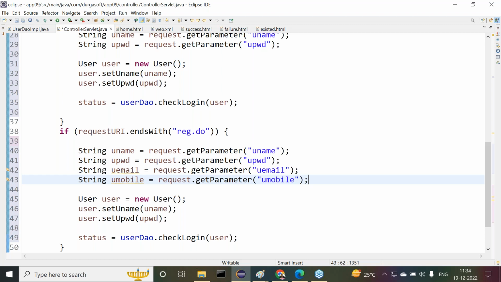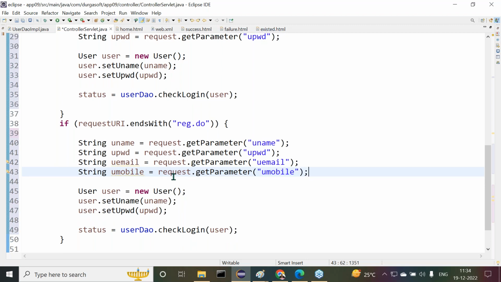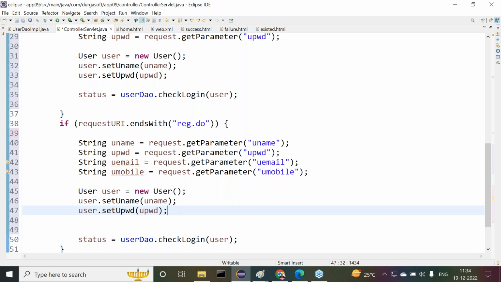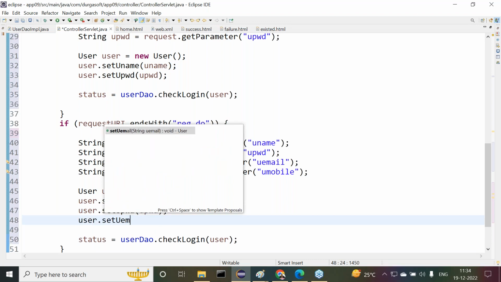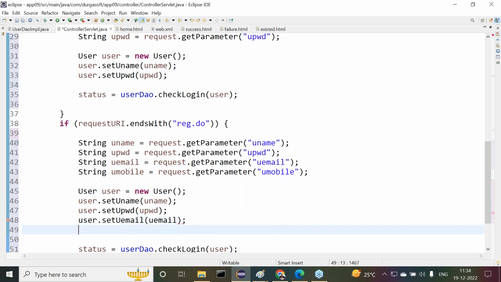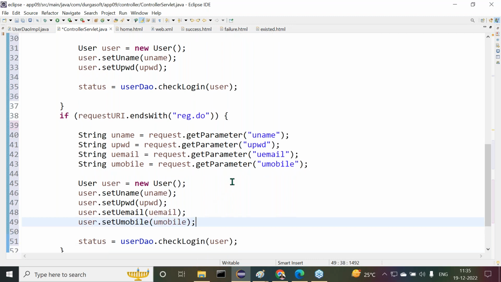Right. Then after completion of this particular point, what next? We need to set the data. What data do we have to set there? uemail, umobile.